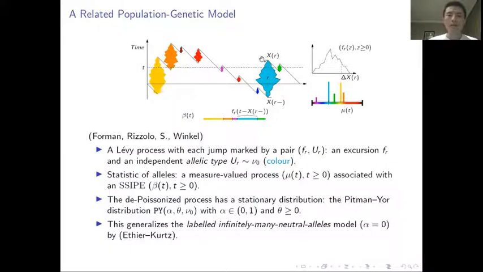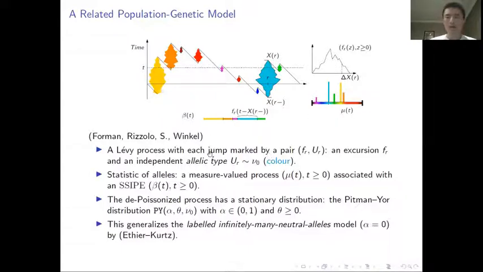And here in the picture, the type is represented by its color. Then this picture could also be understood as showing the evolution of allelic types in a population, so that the frequency of all different types at time t is just given by the statistics of the excursions alive at that time t, like this atomic measure here.